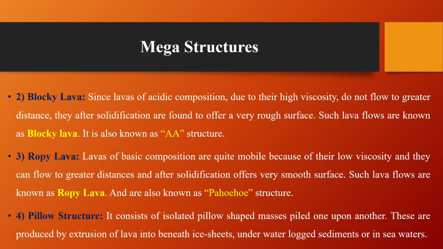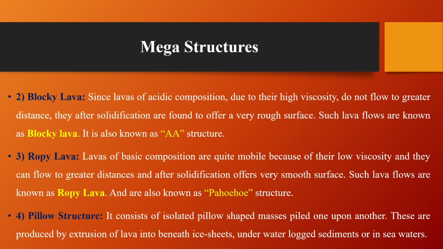Another one is blocky lava. Since the lava of acidic composition, due to their higher viscosity, does not flow to a greater distance, after solidification it is found to offer a very rough surface. Such lava flows are known as blocky lava. It is also known as aa structure.